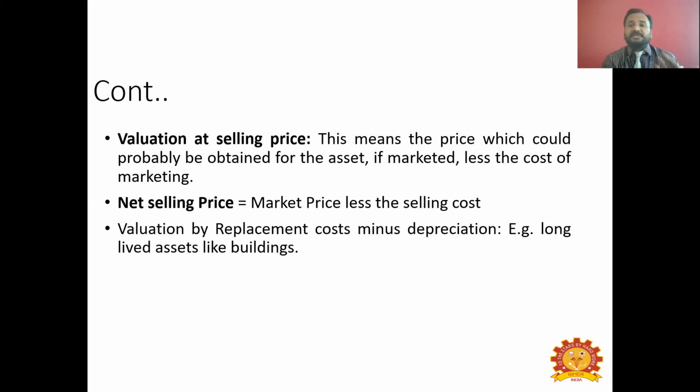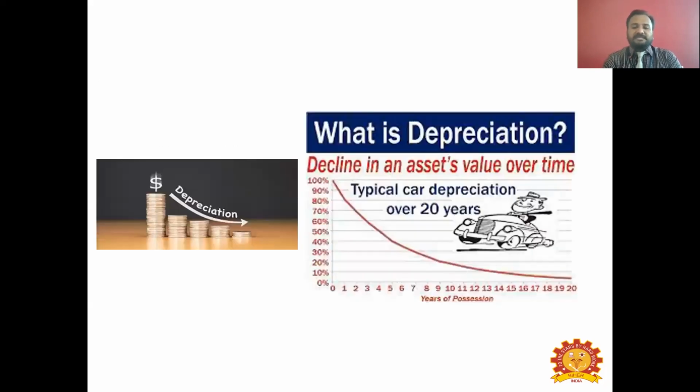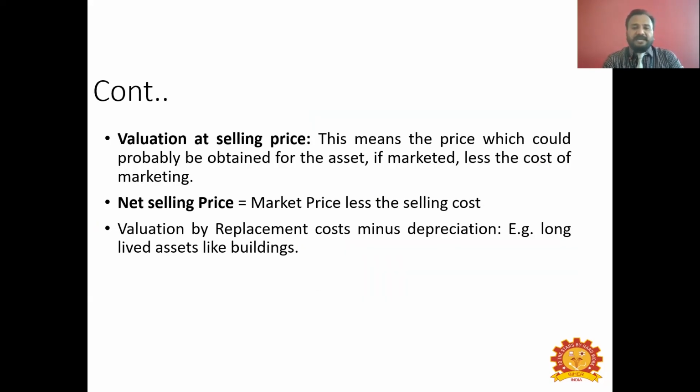And selling price may be 30,000. So 30,000 minus 10,000, that is 20,000 is the valuation at selling price. That is the value of the asset. So this is another method in which you can evaluate your assets. So next one is net selling price. That is market price less the selling cost.